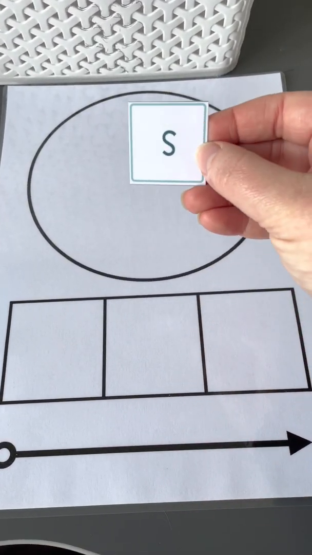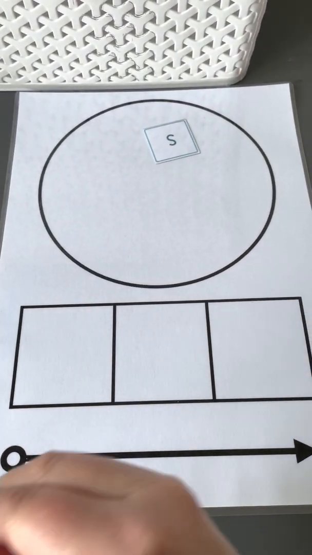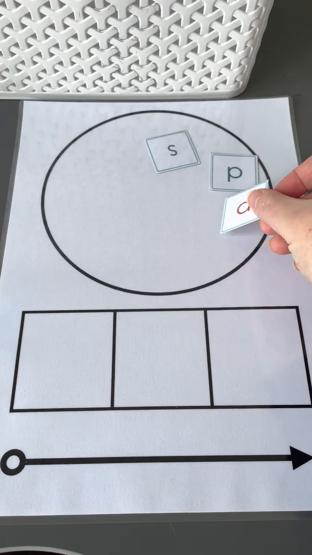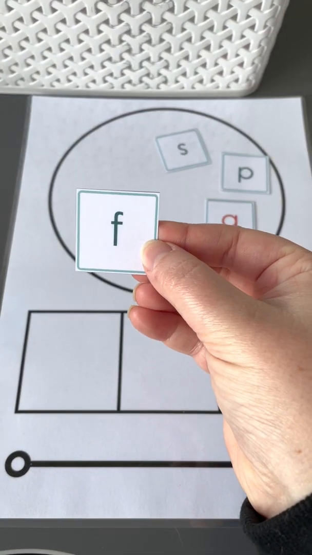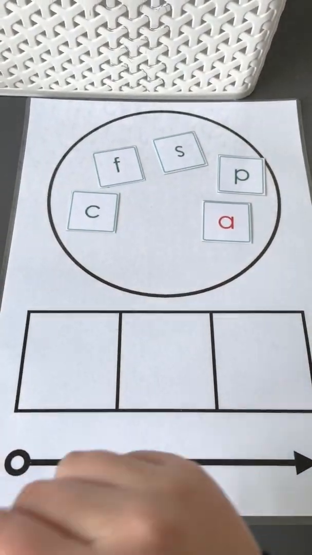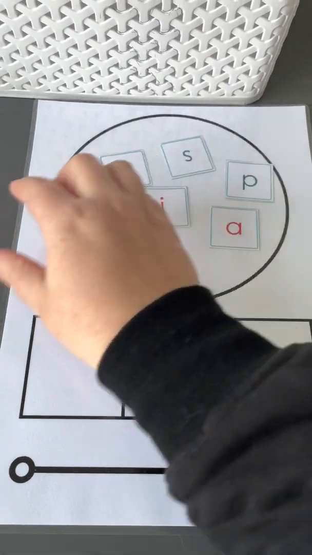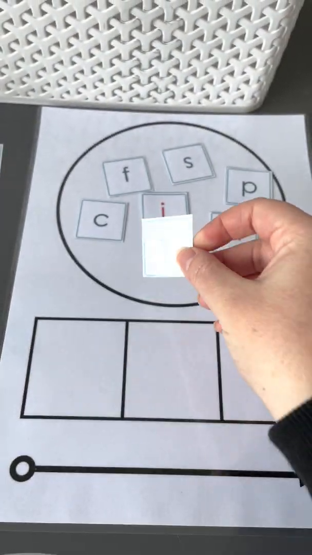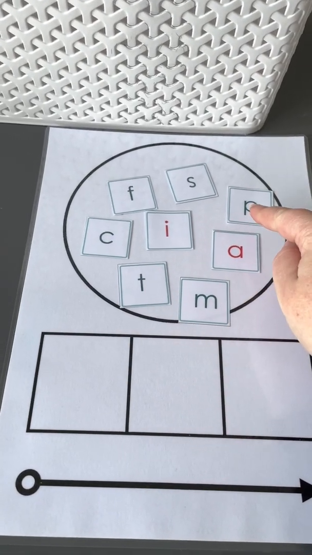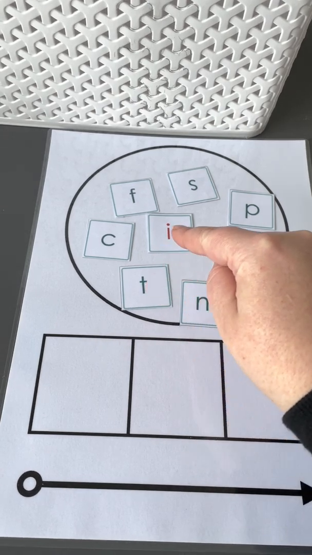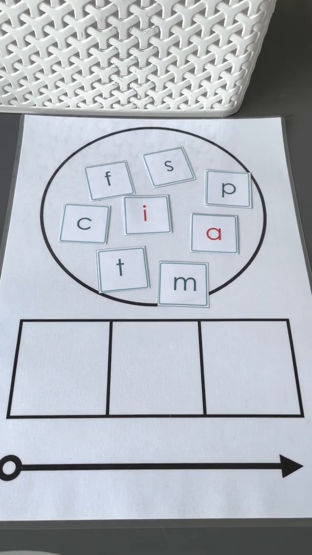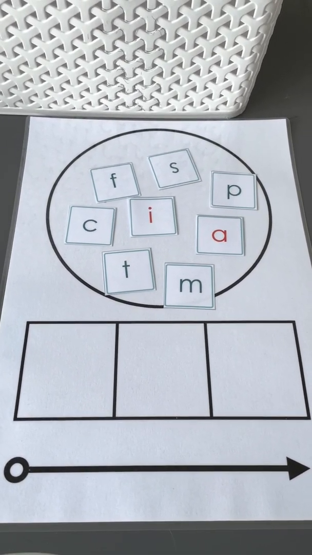Let's review what sounds we've got. S, p. Say it with me. A, f, k, t, m, p, a, m, t, s, f, k. All right, so the first word we're going to make is map.